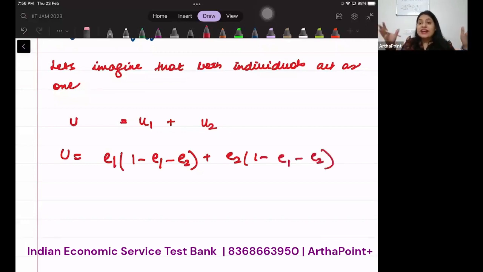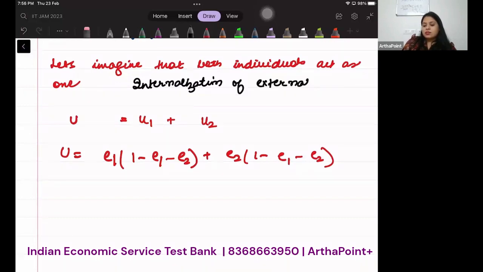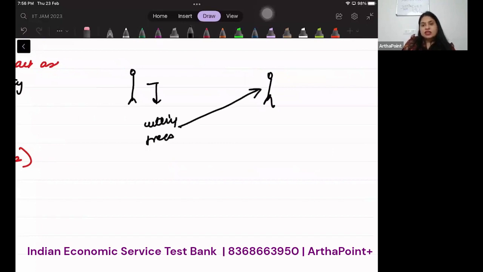This is called internalizing the externality. Likh lo ek bari. This is called internalization of externality. What does this mean? See, when these were two separate individuals, when he was cutting trees, he was affecting this individual. When he was cutting trees, he was affecting this individual.